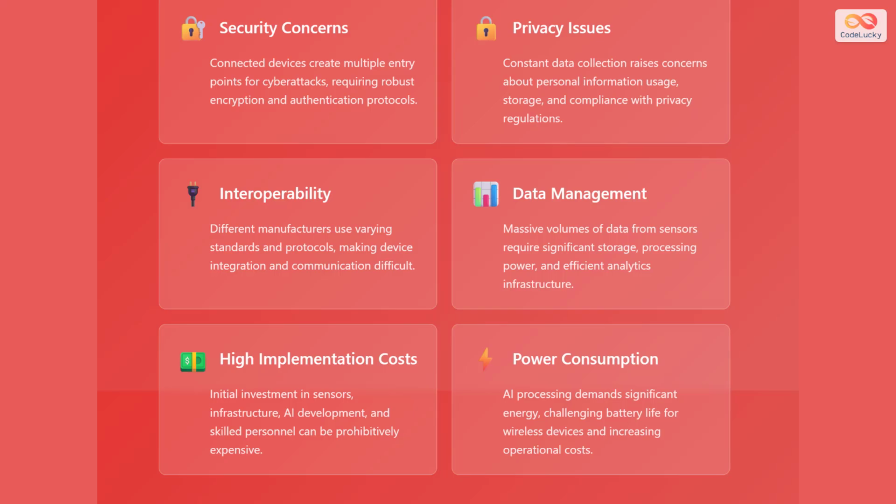and efficient analytics infrastructure. High implementation costs can be prohibitive, with initial investments in sensors, infrastructure, AI development, and skilled personnel creating barriers to adoption. Power consumption is a persistent challenge, as AI processing demands significant energy, affecting battery life for wireless devices and increasing operational costs.